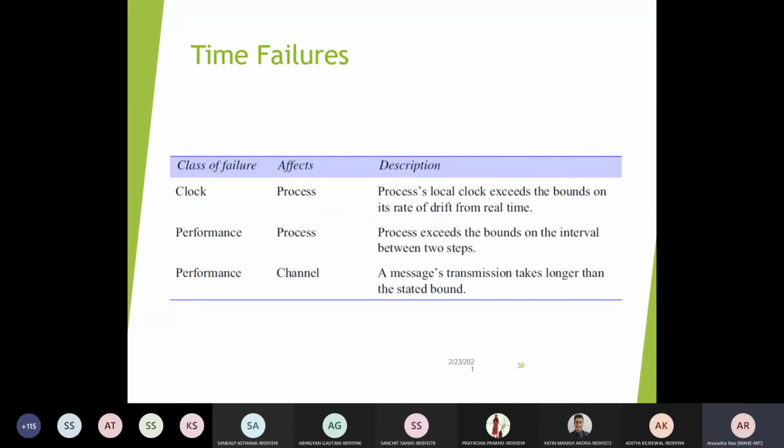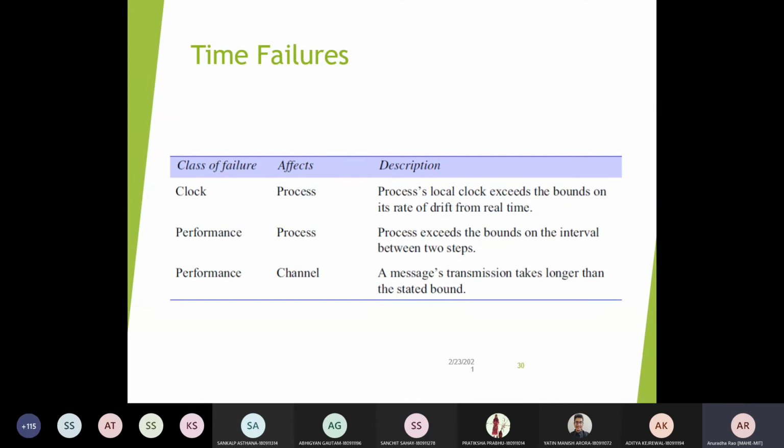This class of failure relates to the synchronous interaction model, wherein the system is not able to achieve the work within the time bound, with respect to performance issues. If you consider the class of failure as clock, the process's local clock exceeds the bounds on its rate of drift from real time. If the local clock exceeds the bounds which are set, in that case it will hit the synchronous nature.